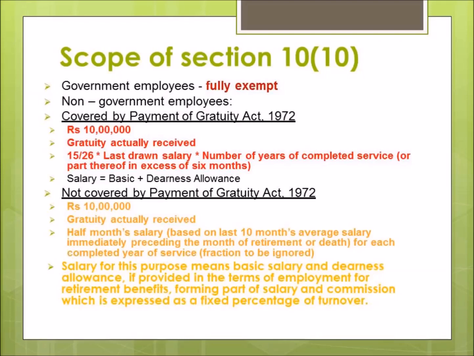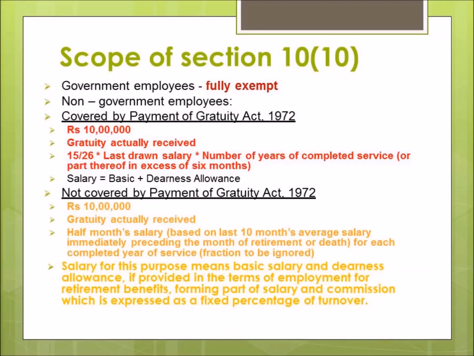Number one, rupees 10 lakh. Number two, gratuity actually received. And number three, half month salary, that is 15 by 26 into the last drawn salary, the salary which I had drawn lately, into the number of years of completed services.